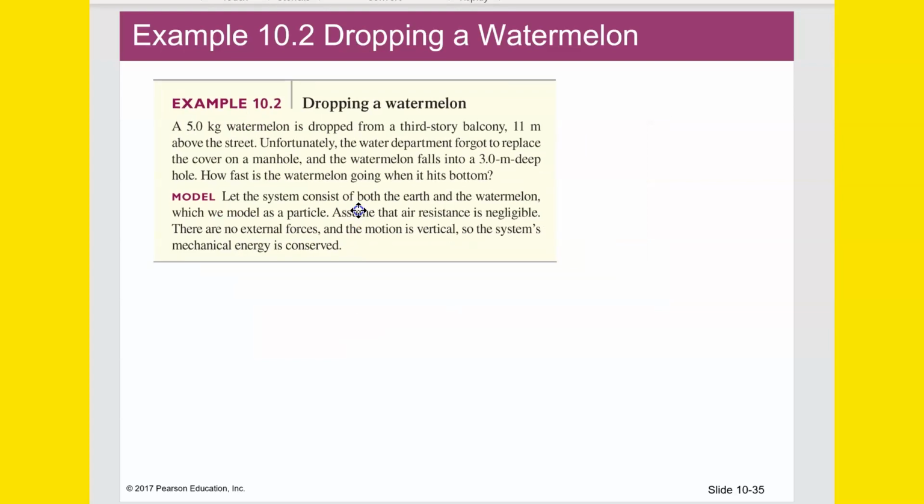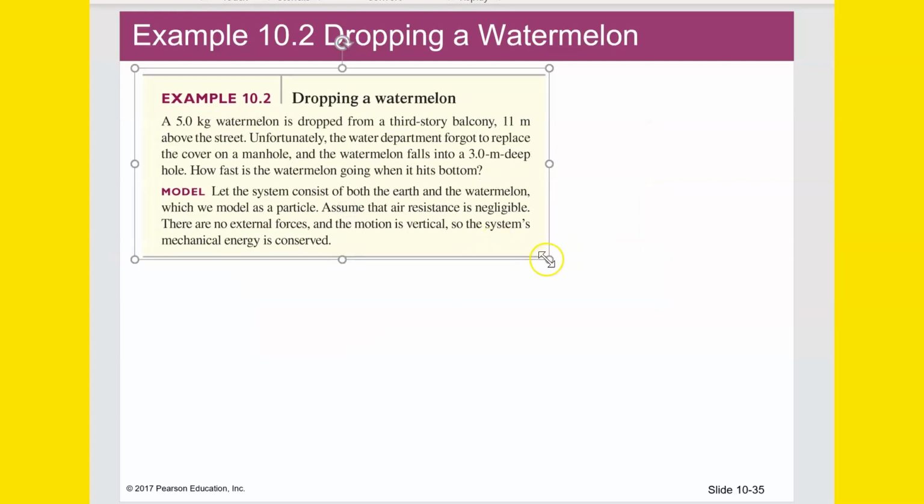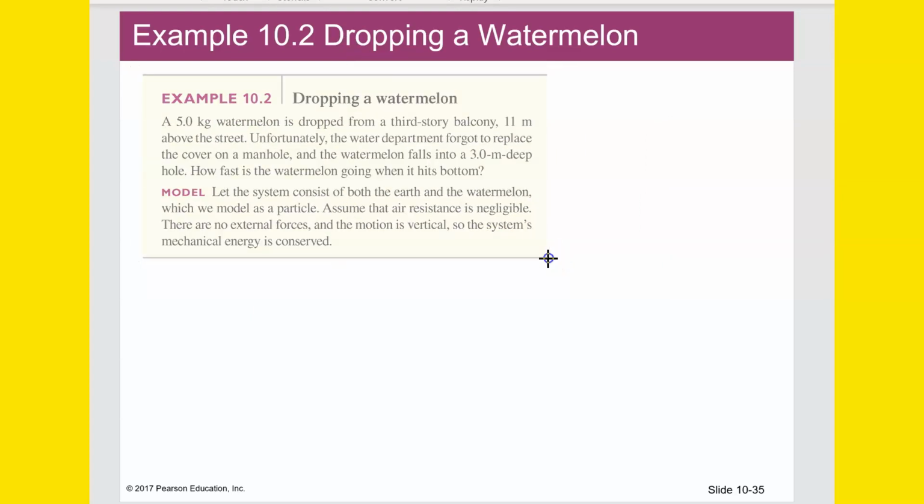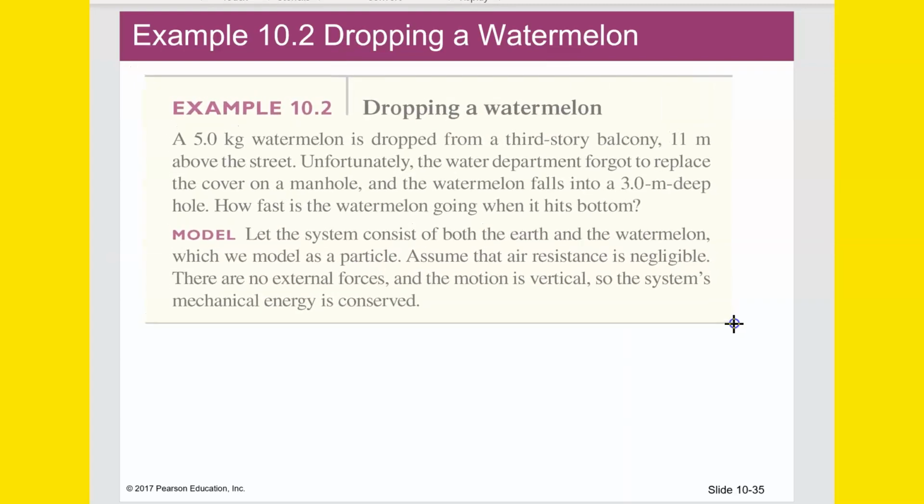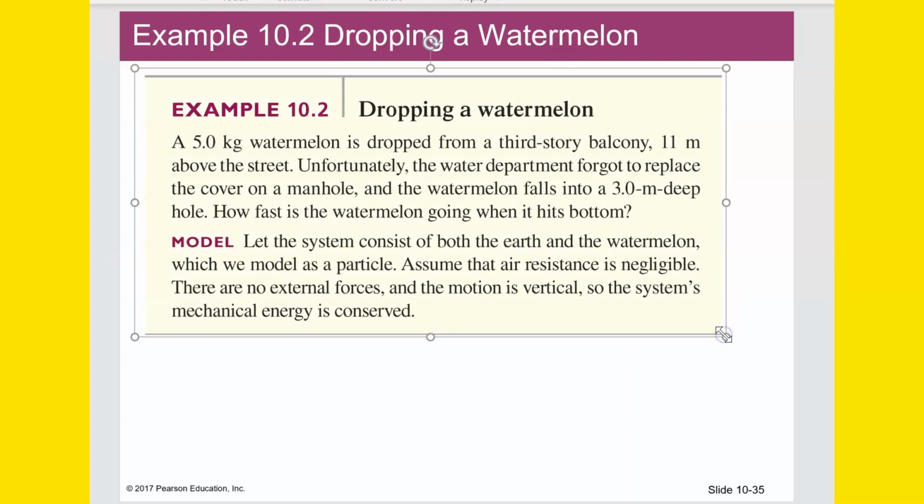All right, 10.2, dropping a watermelon. That sounds fun and delicious. A 5-kilogram watermelon is dropped from a 3rd-story balcony, 11 meters above the street. Unfortunately, the water department forgot to replace the cover on a manhole, and the watermelon falls into a 3-meter deep hole. How fast is the watermelon going when it hits bottom?